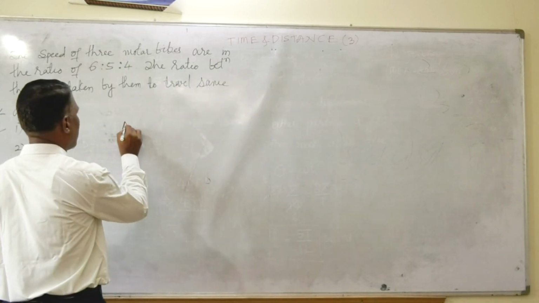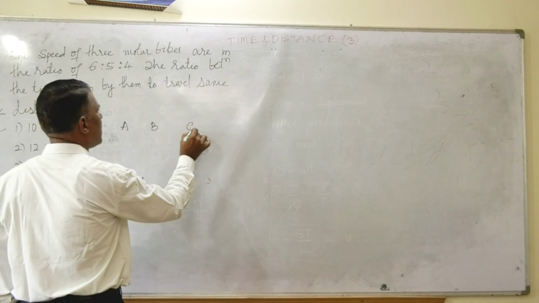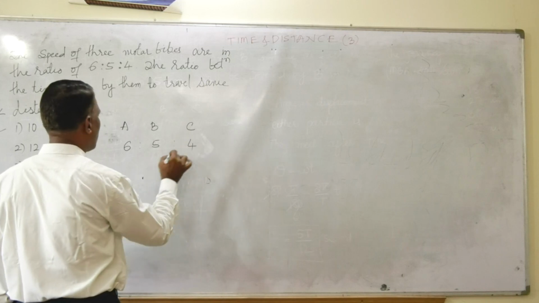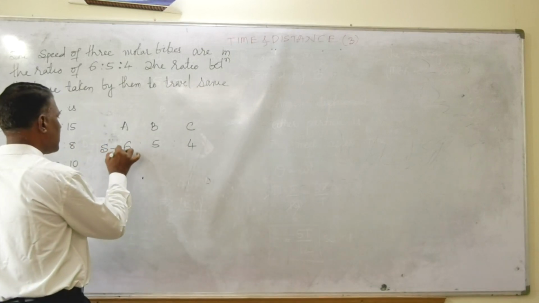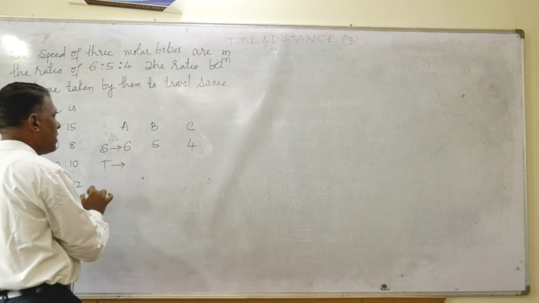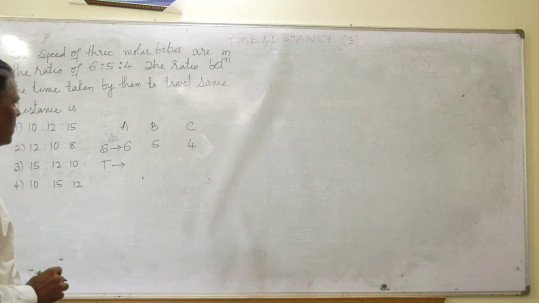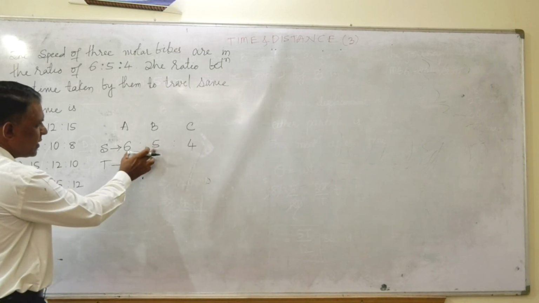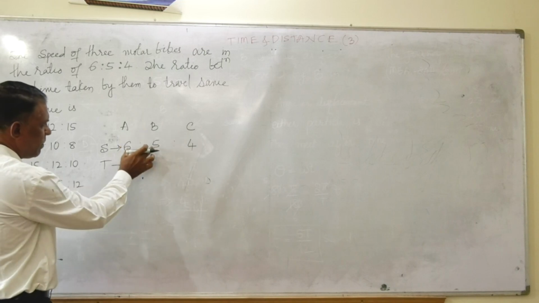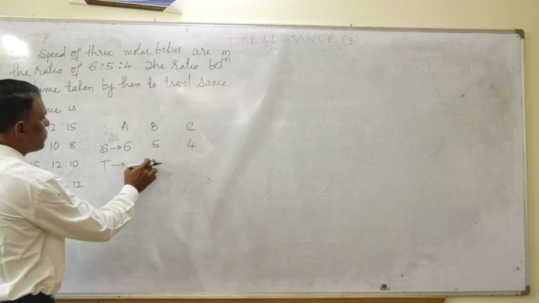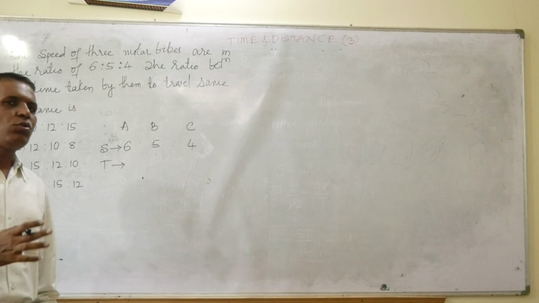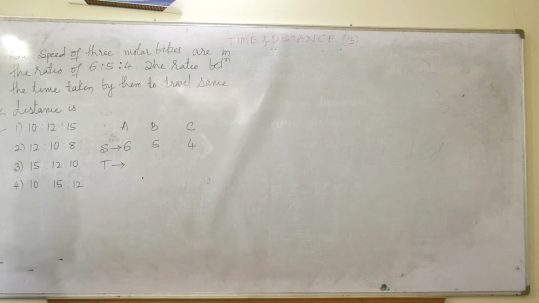I'll write down A, B, C. This is the 6, this is the 5, this is the 4. If the speed is in this ratio, quite naturally the time is in a reverse format. If a speed is 6:5 between A and B, time should be 5:6. If you want to see the answer key, see the answer key.